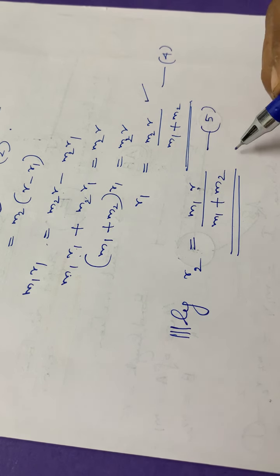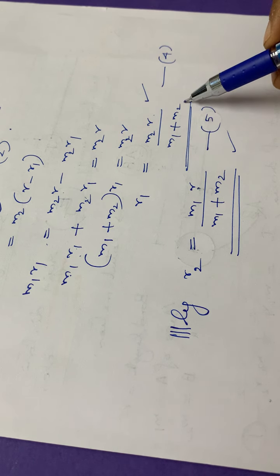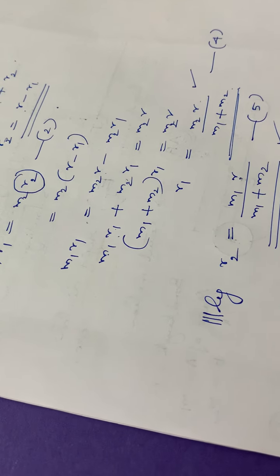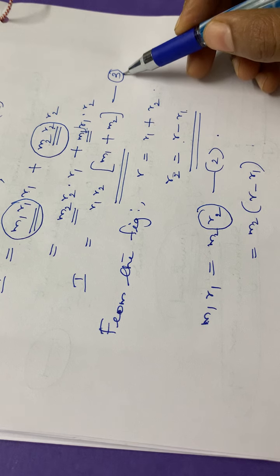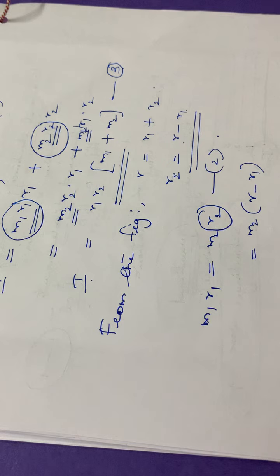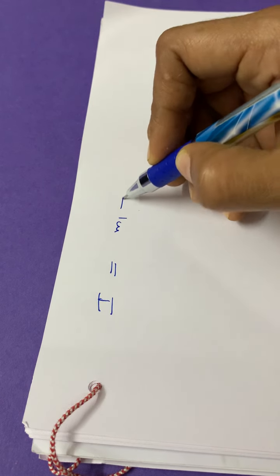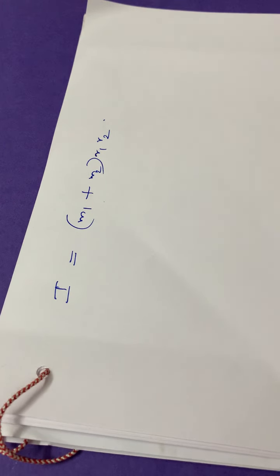So we got two values for R1 and R2, isn't it? R1 is equal to M2 R divided by M1 plus M2, and R2 is equal to M1 R divided by M1 plus M2. Then already we got an equation for I, isn't it? So what is I? I is equal to equation 3. Equation 3 is I is equal to R1 into R2 into M1 plus M2. Okay, so write equation 3, that is I is equal to M1 plus M2 into R1 R2.